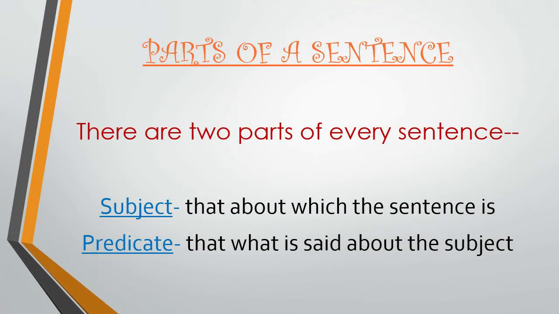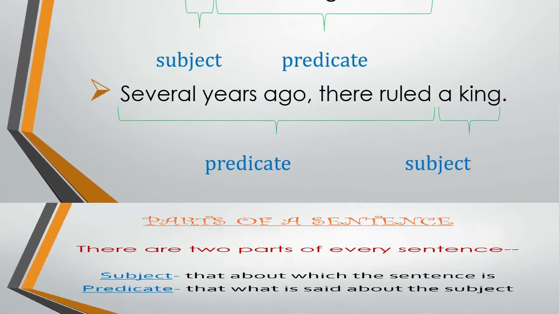So let's move on to the parts of a sentence. Now as you can see, there are two parts of every sentence. The first one is subject and the next one is predicate. Now what is a subject? That about which the sentence is known as subject. जिसके बारे में sentence है, जिसके बारे में sentence में बात हो रही है, वो क्या है? Subject. और जो बात हो रही है, that which is said about the subject, it is known as predicate. जो बात हो रही है, वो कहलाती है predicate.